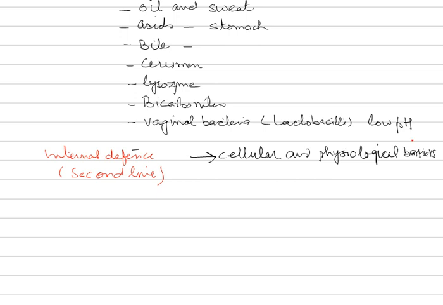Now the cellular barriers. These barriers include NK cells, macrophages, and leukocytes.